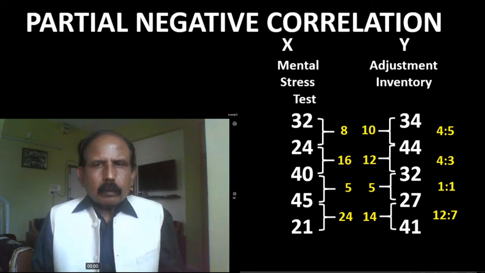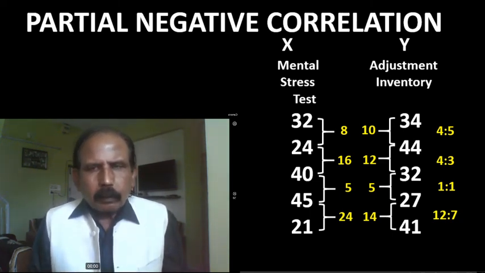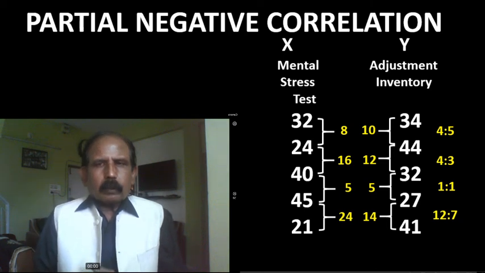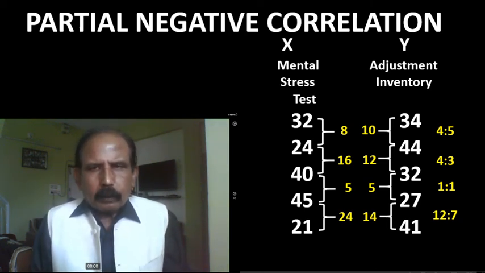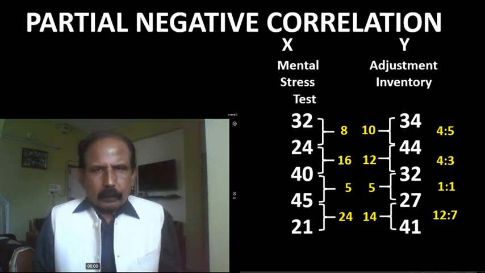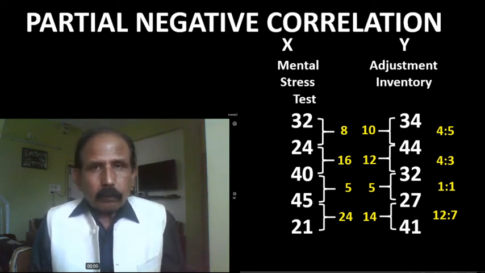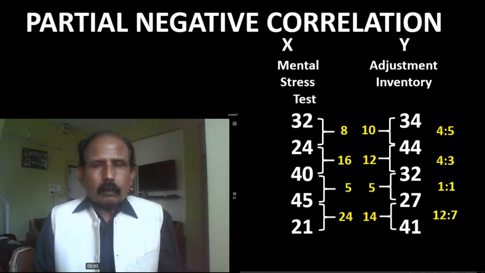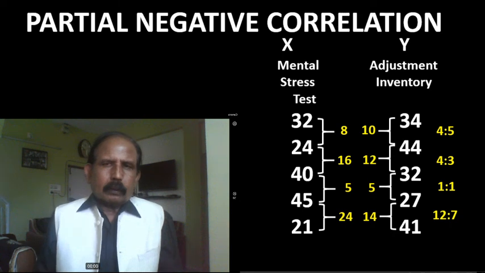Here, friends, the changes are found in opposite direction in each case, but the proportion of the changes is different in each case. If such a situation is there, then there will be always partial negative correlation between two variables, and the value of r will be always between -1 and 0 in such a case.